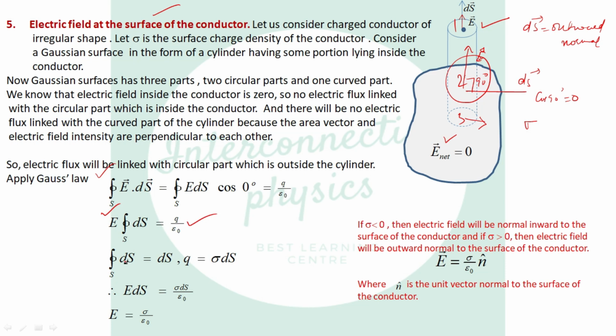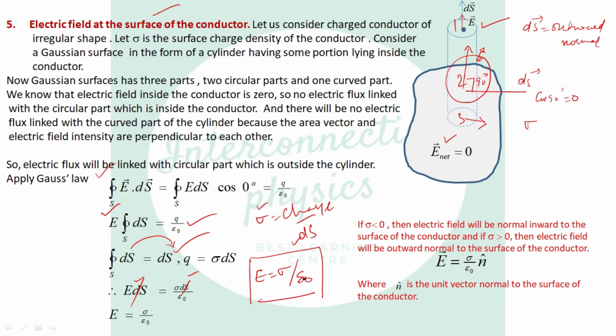Closed integration of ds is the surface area, and we know sigma is equal to charge divided by area, so charge will be sigma into ds. When we substitute these values, ds cancels out with ds and E equals sigma over epsilon naught.